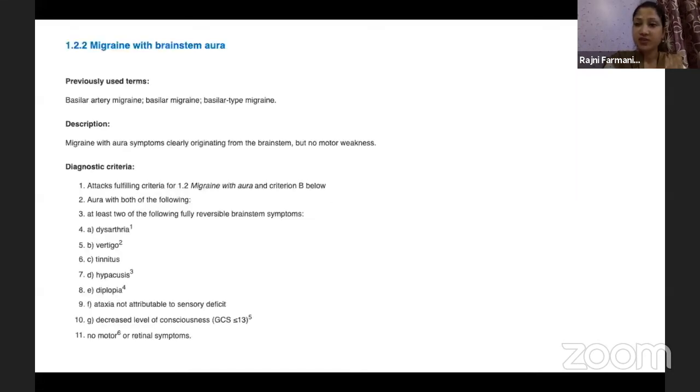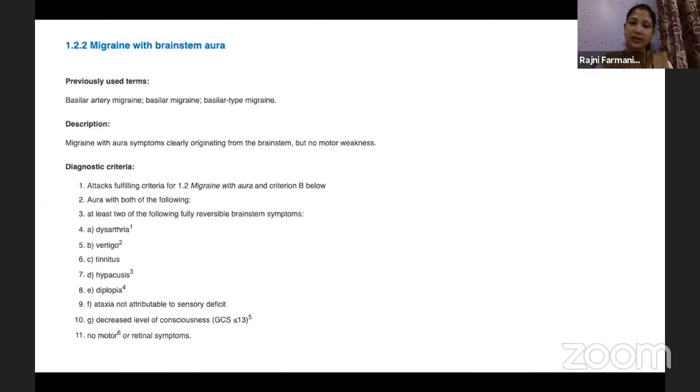So when we probed the history further, we came to the point that this could be a migraine with brainstem aura. Brainstem aura is arising from the spasm of the vertebro-basilar system, leading to cerebellar ischemia. So what will happen with that ischemia? This is an aura which happens prior to the episode of headache. So headache will start after this aura.